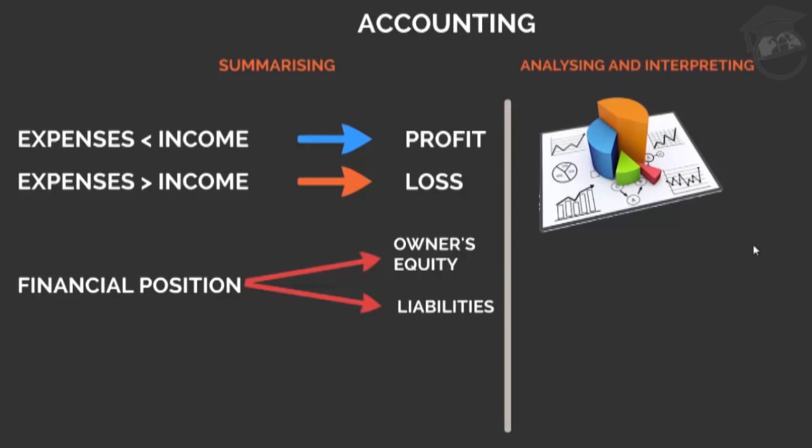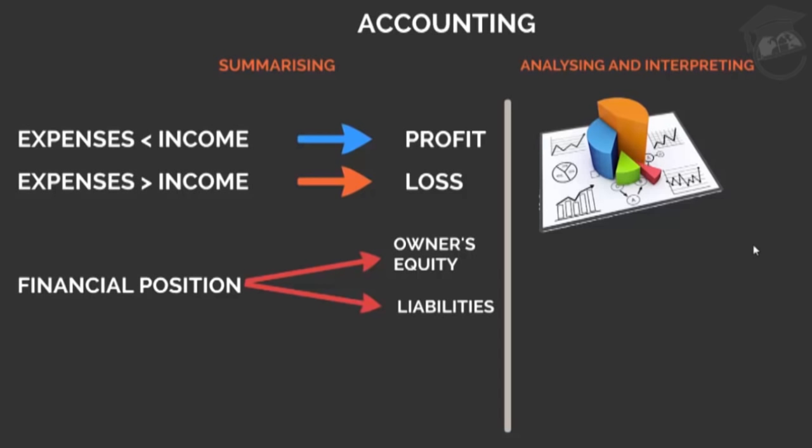So under analyzing and interpreting, what we do is, if there are profits, then we see what the profits were in the last year, and if the profits of this year are less than the profits of the last year, then what is the reason behind it? If there are losses, then what is the reason behind it? If the financial position of the business is weak, then what should be done in order to improve it? So all these steps are taken under analyzing and interpreting of the results.